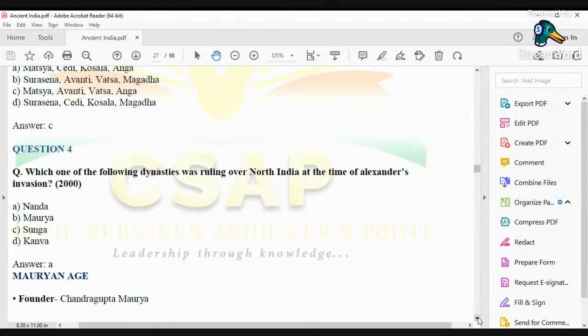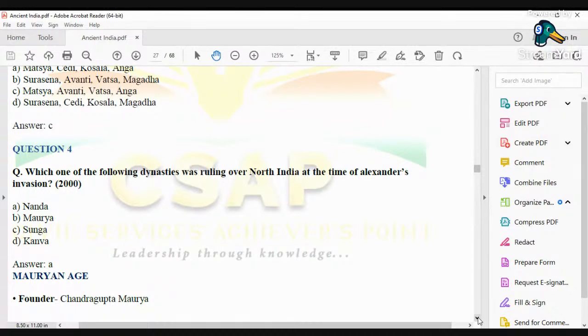But the question is, who was ruling over North India at the time of Alexander's invasion? And the answer to this question would be the Nanda dynasty. The Nanda dynasty was the last dynasty belonging to the age of Mahajanapadas, because the last ruler of this dynasty, Dhananand, was displaced from his throne by a coup organized by Chandragupta Maurya with the help of his Guru Chanakya.